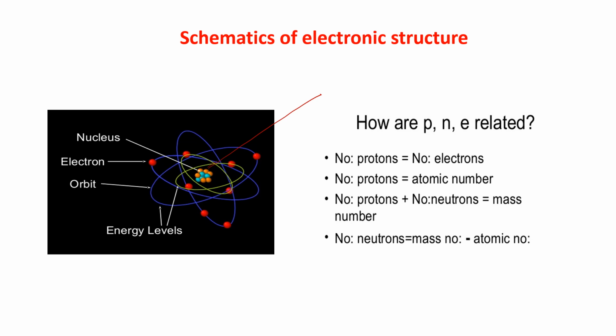Now these are the orbits. Like this, the orbits are moving. Now in the orbit, the electrons are moving. They are also known as energy levels.